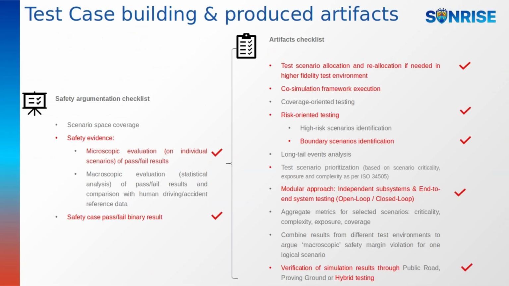This demo illustrates a safety test case by building safety evidence through detailed evaluation of individual scenarios using binary pass/fail criteria. It produces key results, including an initial allocation to virtual testing, followed by a reallocation to hybrid testing, culminating in a final allocation structure diagram. A hybrid co-simulation framework developed especially for this use case is being executed, where virtual simulations interact in real time with a physical vehicle on a test track.